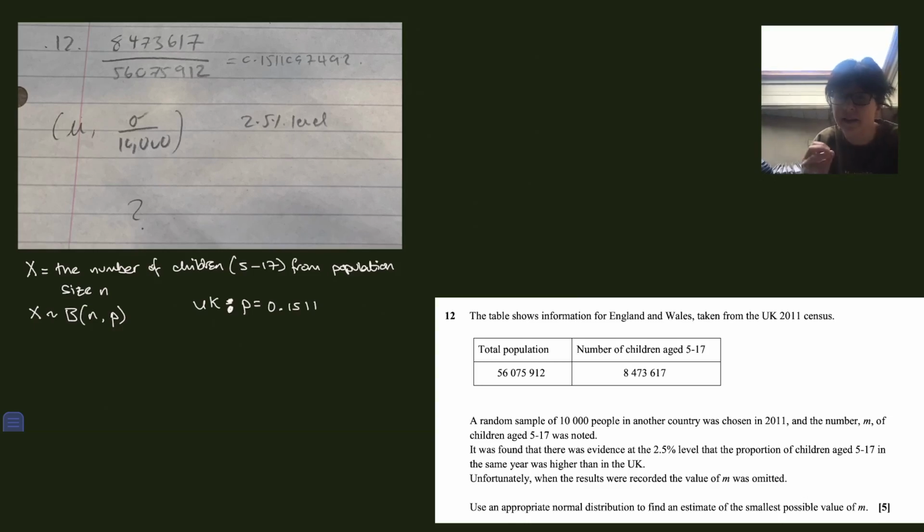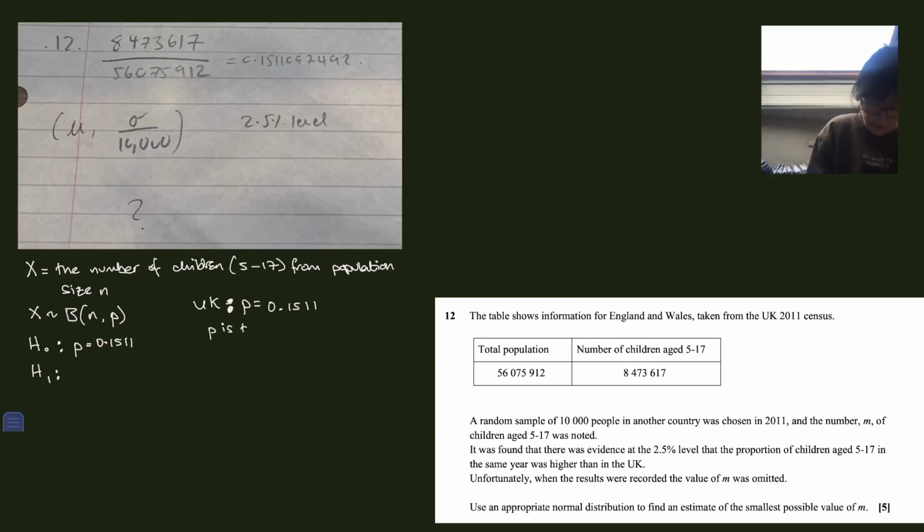So what we have here is a hypothesis test. Now you can kind of tell that from the "it found evidence at 2.5%", blah, blah, blah. You know, it's phrased like a hypothesis test question. But actually, even without that, I think we can tell that it's a hypothesis test question. So we have H0 colon, H1 colon. The historical data, or the data in the UK, the thing we're comparing to, is that p equals 0.1511. And we are doing OCR, so we must say what p is.